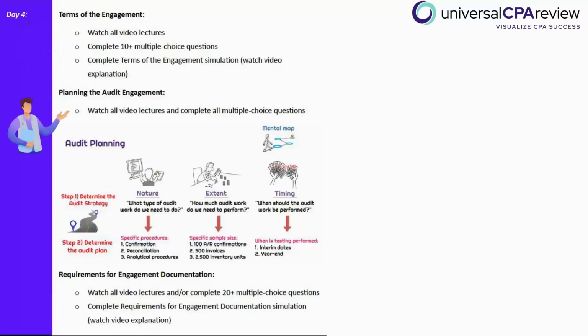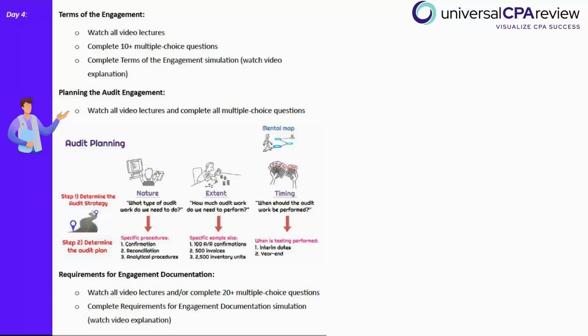So diving right into planning the engagement. This can feel blended in with a lot of the terms used throughout the audit. So this is the beginning stage of the audit. After we've accepted the terms of the engagement, we can now plan the audit engagement. All right, so we've already signed off on the engagement letter at this point.